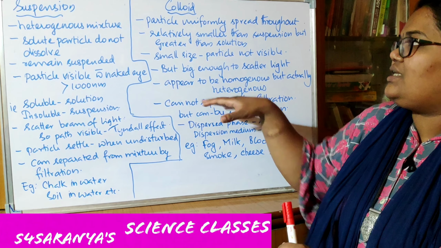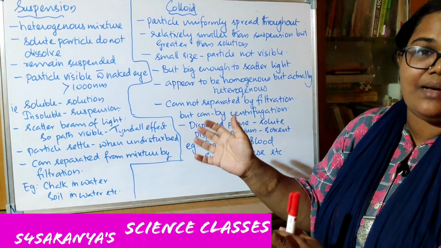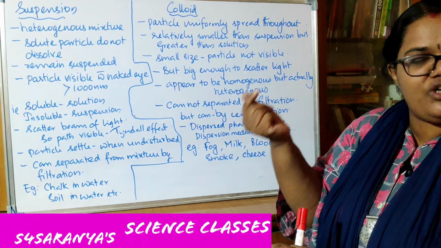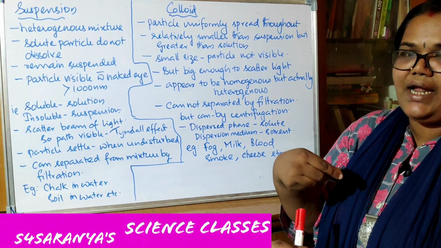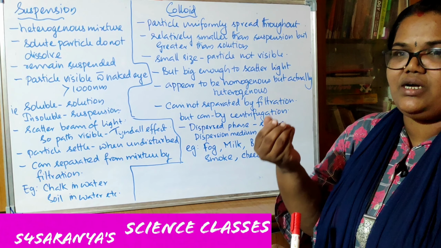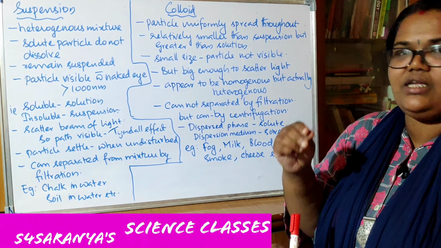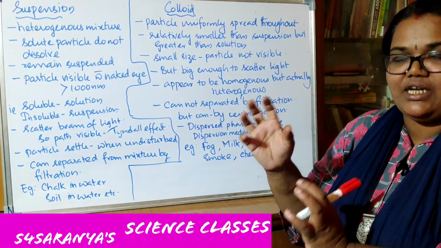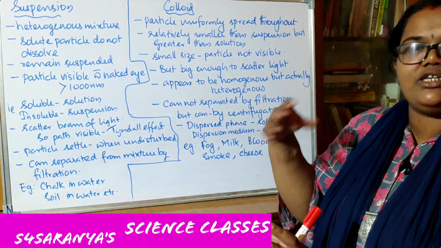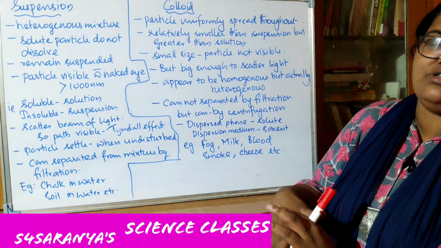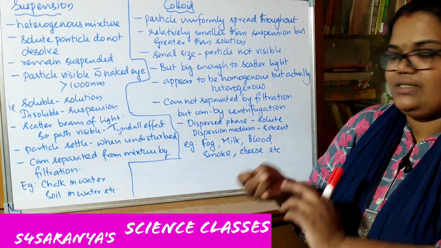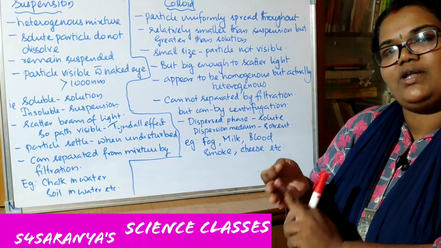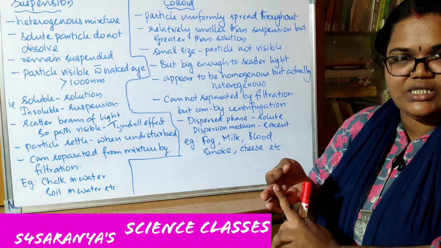And here you can see that these colloidal solutions, the best example is our milk, right? You cannot see the particles with your naked eyes because they're really small. But if you are touching it or anything, it seems to have a homogeneous structure. But if you are thoroughly watching it, it is not at all homogeneous. It's actually a heterogeneous mixture. In milk, there are proteins, casein protein, fat molecules, and water, so obviously it is a heterogeneous mixture.